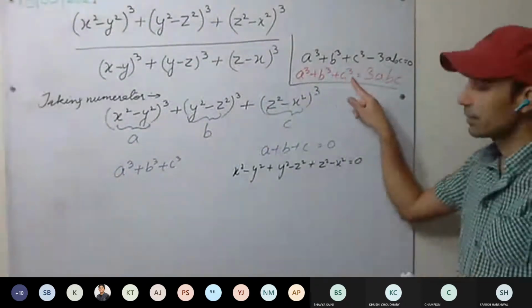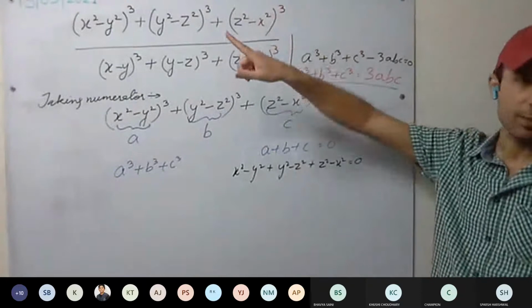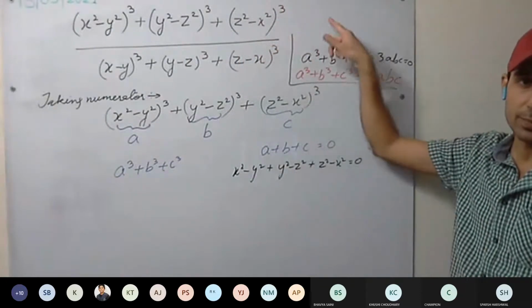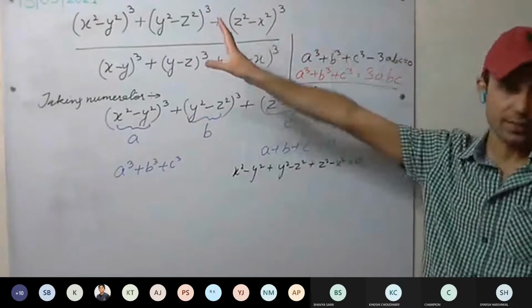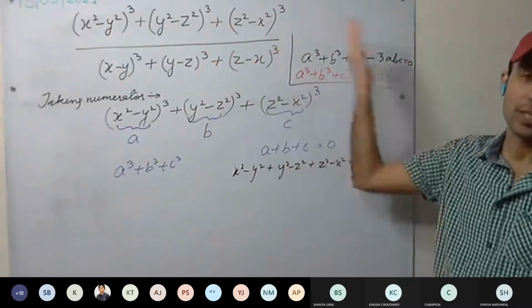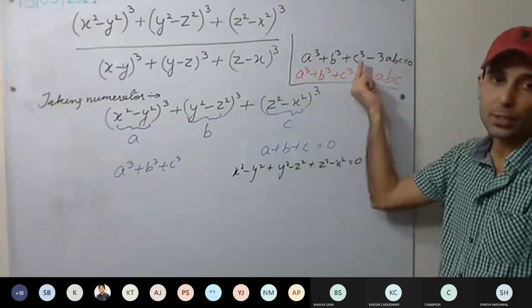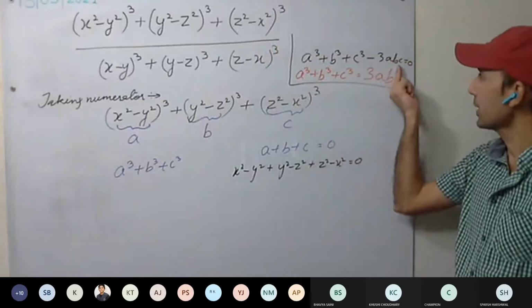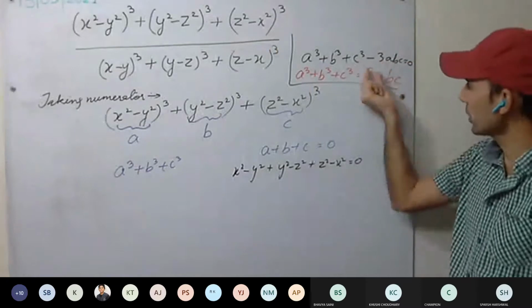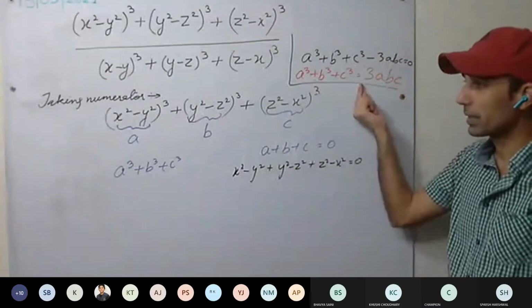This we have already studied. That equation is a plus b plus c into a square plus b square plus c square minus ab minus bc minus ca. The whole left hand side will become 0 because a plus b plus c equal to 0. On the right hand side, what will remain? a cube plus b cube plus c cube minus 3abc. So this whole is equal to 0, and a cube plus b cube plus c cube equals 3abc. This is clear?